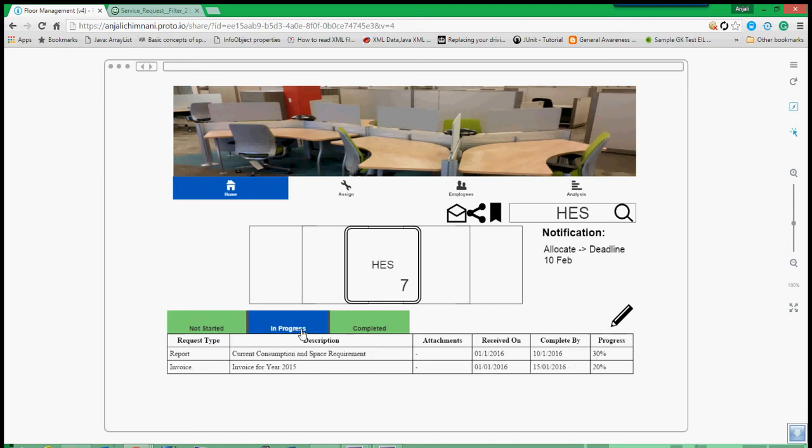Now he can see the in-progress ones, wherein he can track how much percentage is done. This was catering to the service requests from the client organizations. But the respective teams, this was a managerial work. So there are two kinds of personas we can see. The first is a managerial persona who sees all the requests and then caters to the analytic data.